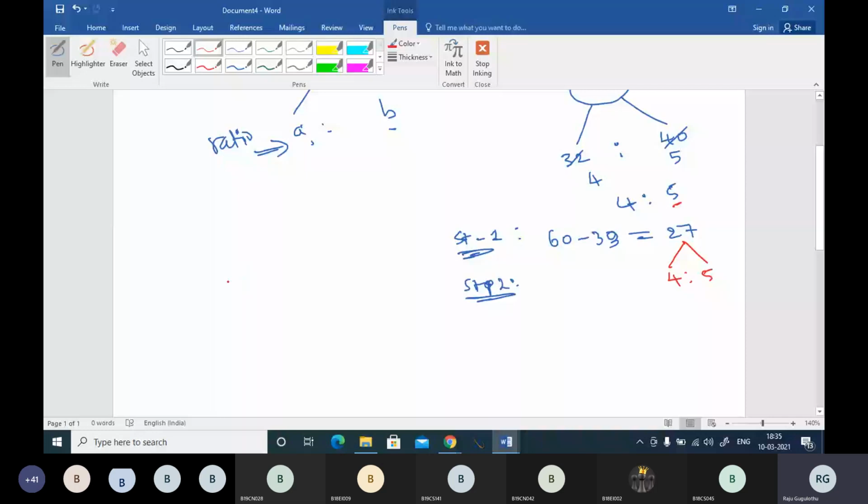In those ratios, what happens is, let me take one example to make you understand this. There are 100 students in a classroom.